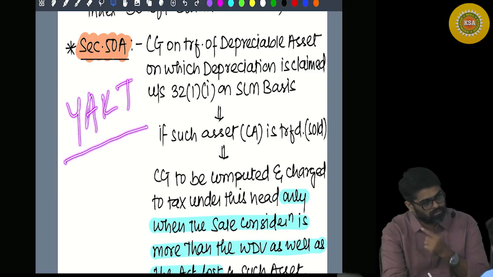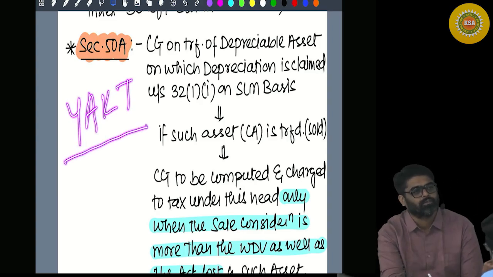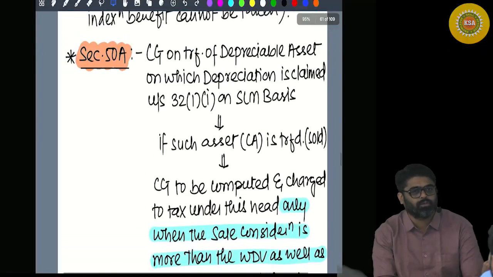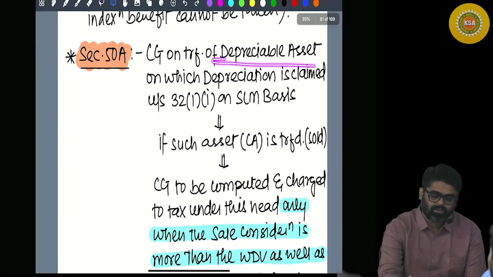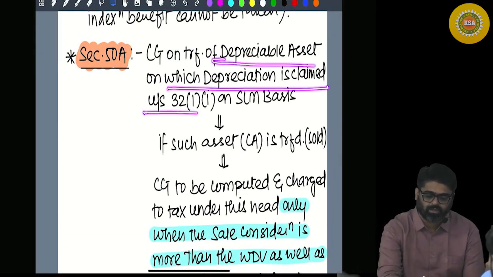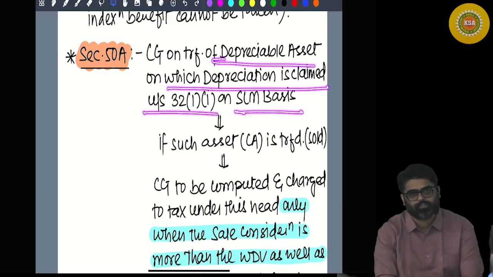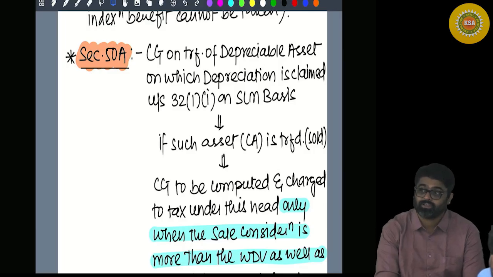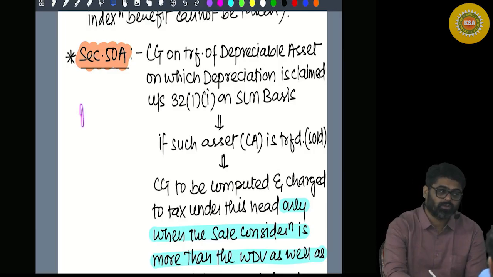You also know this. You know this, but you also know this. Do you remember a depreciable asset on which depreciation is claimed under section 32(1)(ii)? We used to calculate terminal depreciation. We calculated balancing charge also. Four cases I told you. What was the cost of the asset?